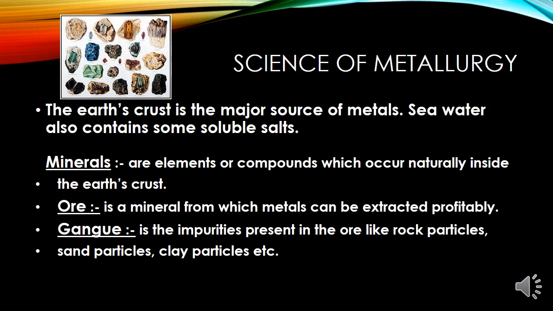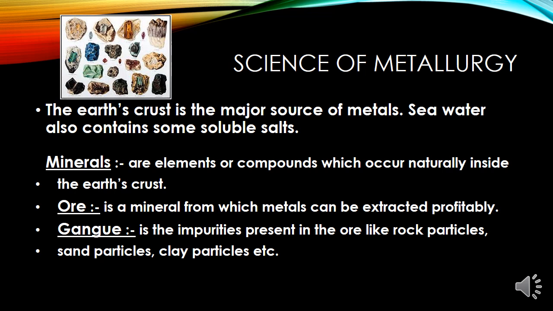Now coming to the second most important part of this chapter, the science of metallurgy, that is extraction of metals. As you know, the Earth's crust is a major source of metal. Seawater also contains some soluble salts such as sodium chloride, magnesium chloride, and we have to extract the metals from the earth's crust. So that science is known as metallurgy. So, what is metallurgy? Metallurgy is a science of extraction of metal and its purification.